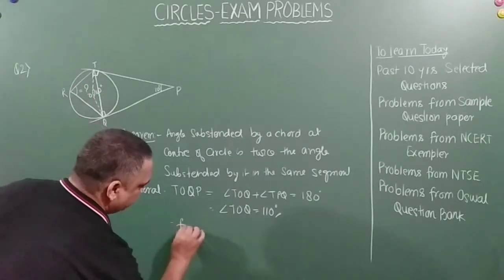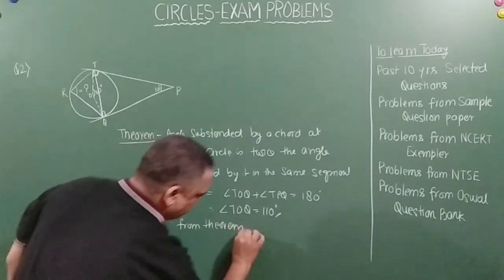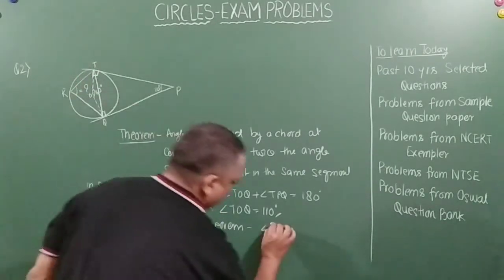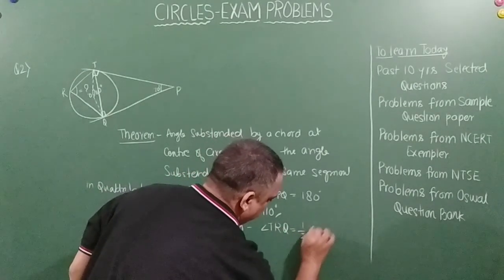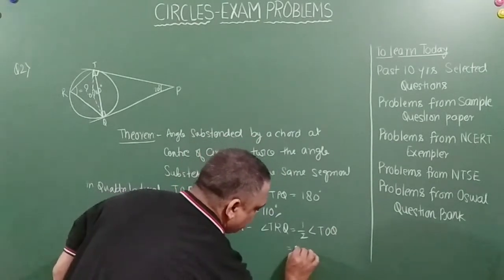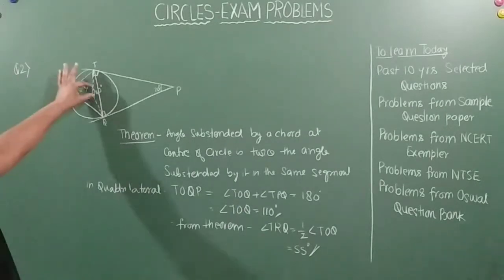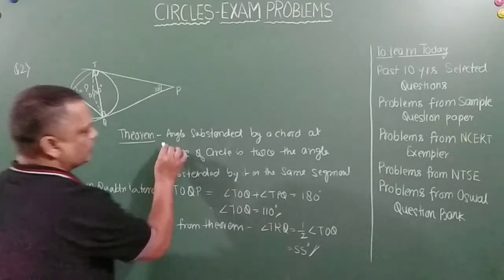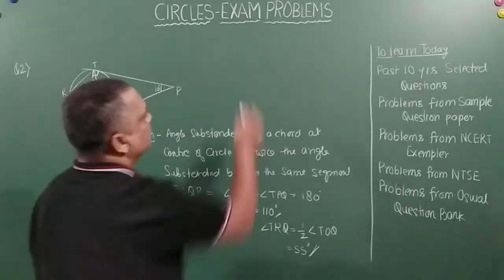So from the theorem, angle TRQ is equal to half of angle TOQ, which is equal to 55 degrees, right, friends? You got it? Because this is 110 degrees, so this will be 55 degrees, right? Now let us come on to this. Angle subtended by a chord, right?